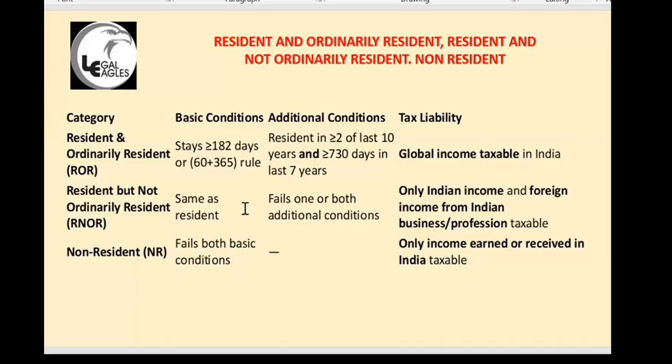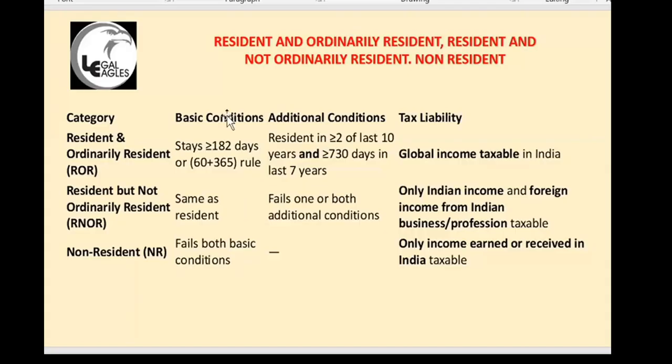If you are a non-resident Indian, only income earned in India is taxed. So there is only a small difference between resident but not ordinarily resident and non-resident, from Indian business. Here, Indian business also, if you are a non-resident, you are exempted.